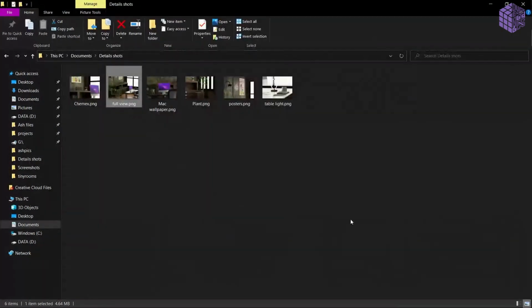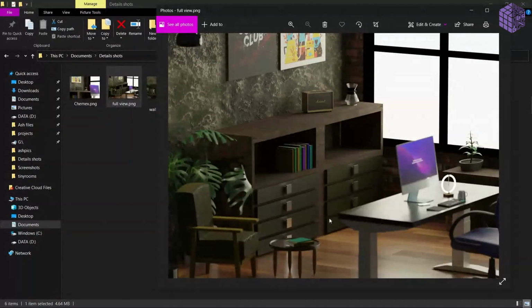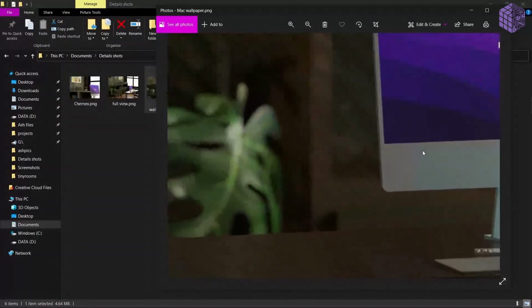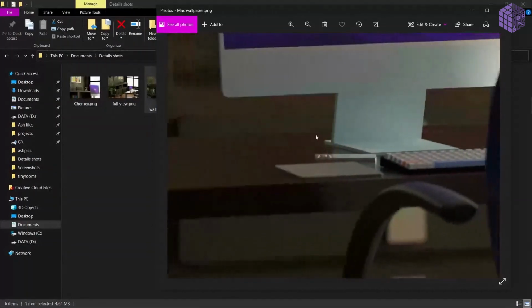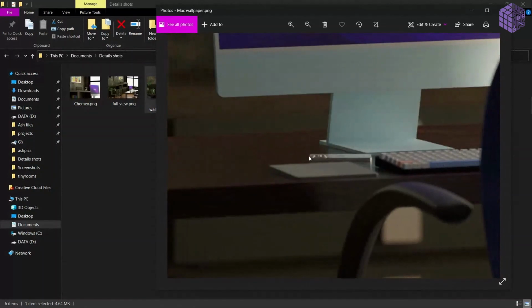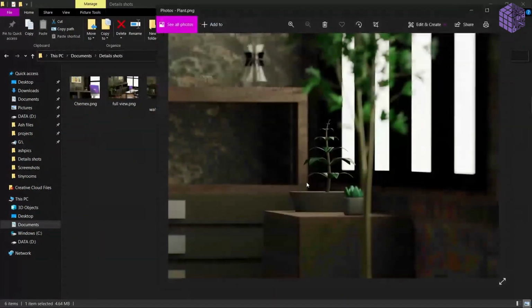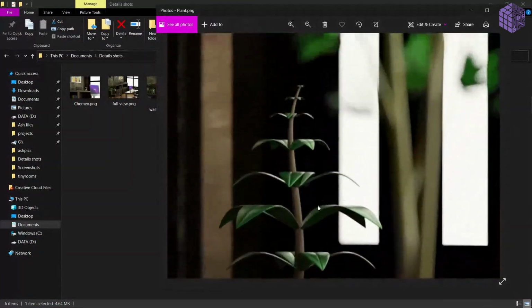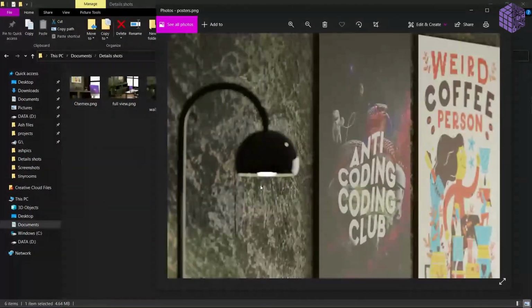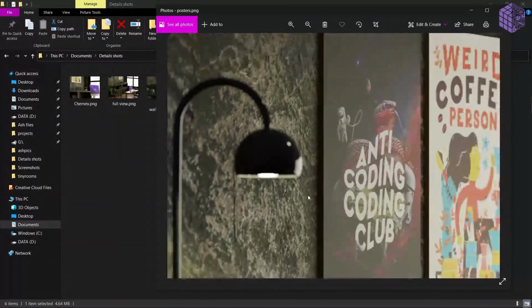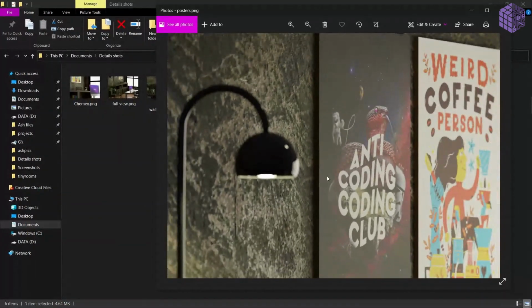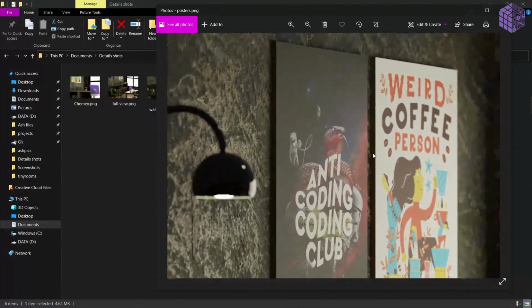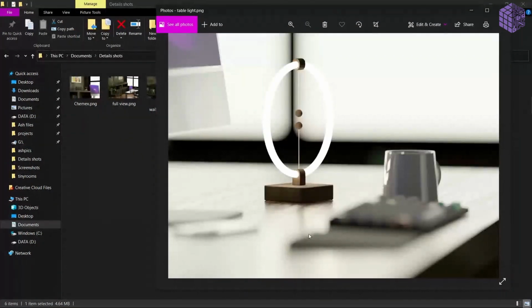This is the full view of the scene. You can see it's very crazy stuff. There is an iPhone as well. Nobody noticed that. Flowers, the wallpapers, and the wall. So you can see the materials are really advanced. This is called PBR materials. You can learn about these techniques, and that's it.